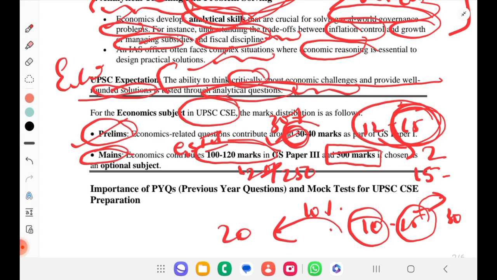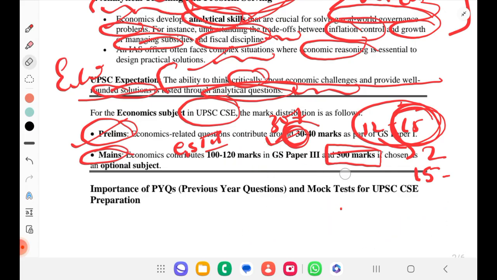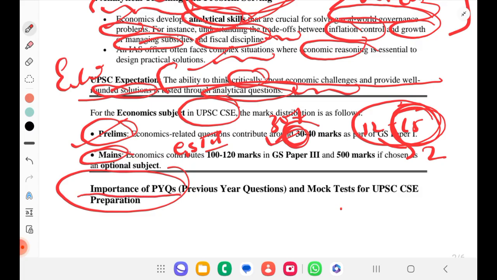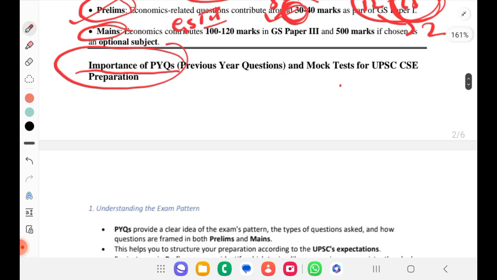But we thought we'll also solve PYQs and a mock test for the economics subject. Why is it needed? Why solve PYQs? We can directly complete the subject and then have a look at direct questions, right? But why solve PYQs? We should know the importance of it first. So I'll explain it.